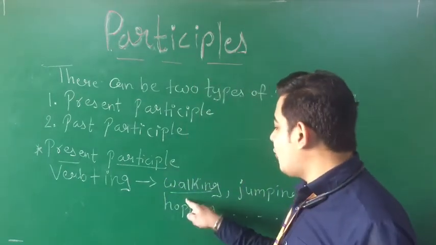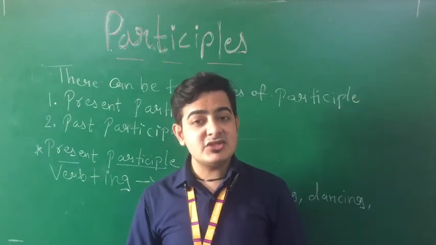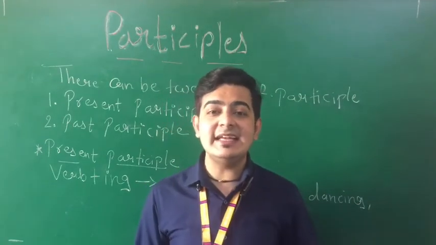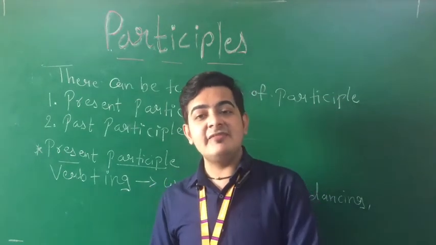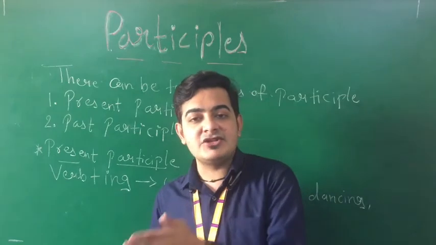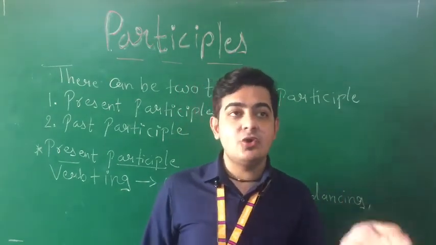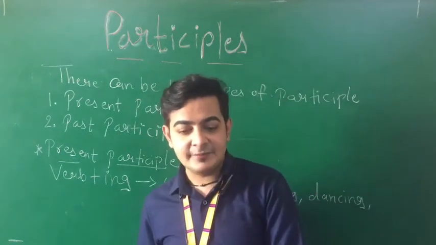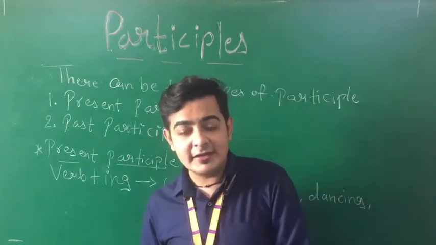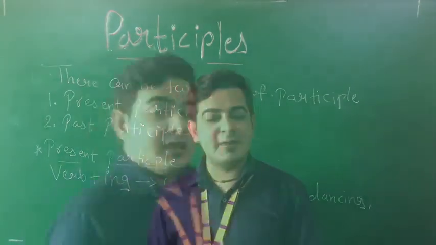According to this, walking, so it will be walk. When it comes to the regular verb, there we have to use verb plus ed. But when there are irregular verbs, the formation may vary. Like I can say go, so there will be gone. Then next we have break, then it will be broken, right?